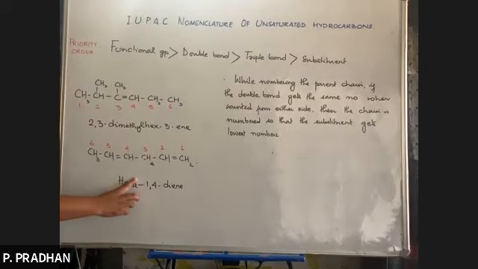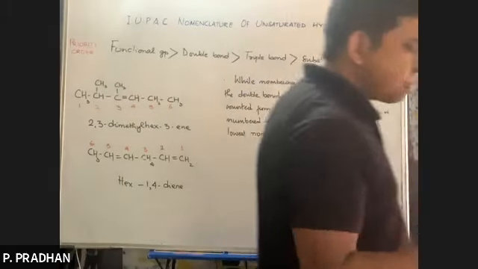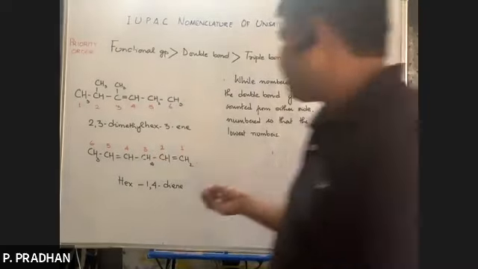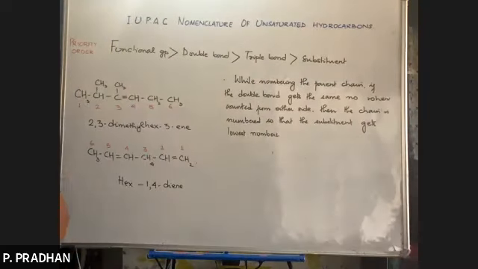So it will not be hex-1,4-diene, rather it will be hexa-1,4-diene. Got it? Hexa-1,4-diene. So if there are three double bonds, then triene.